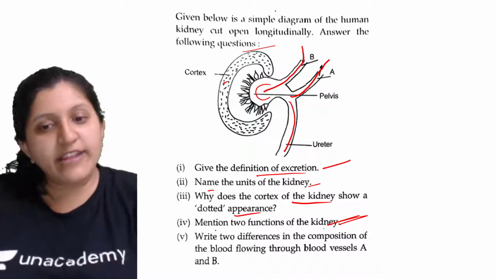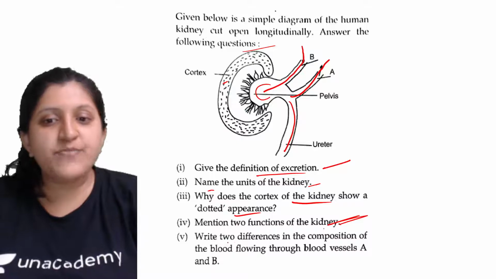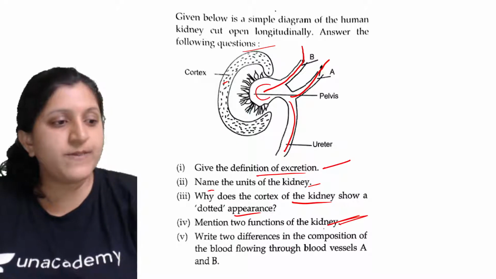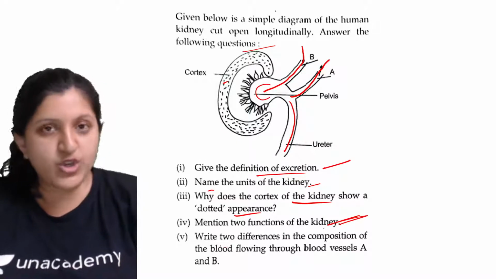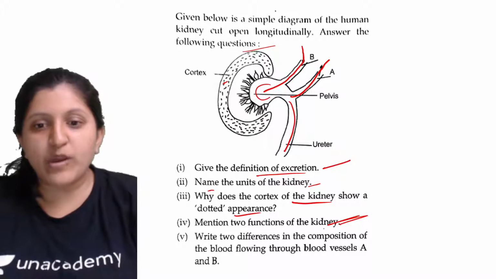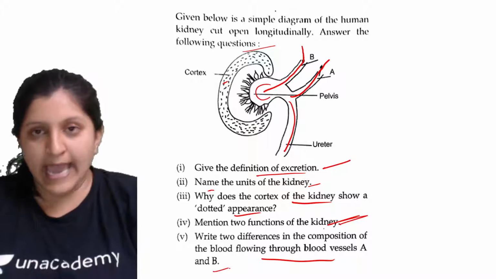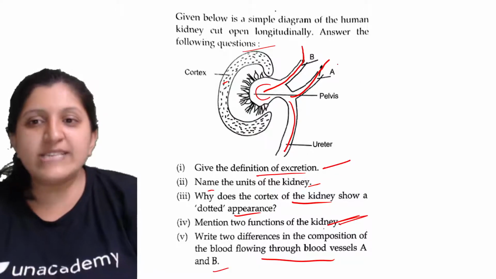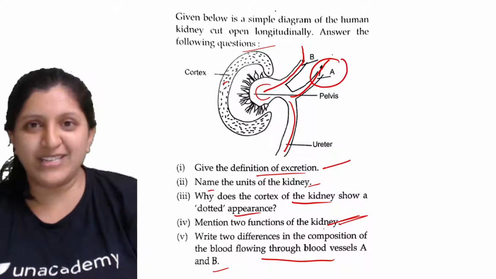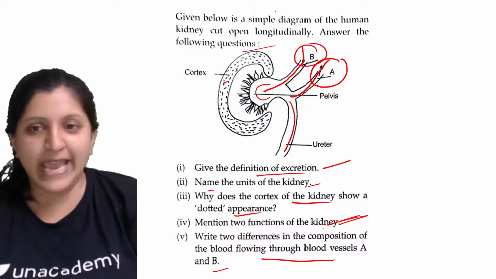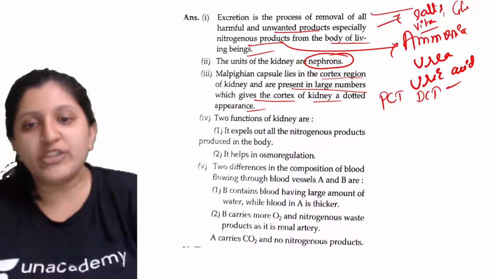Okay, so next, another question. The next question says, write two differences in the composition of the blood. This is with respect to the composition of blood that is flowing through blood vessels A and B. So what is that composition of blood which is flowing through A and B? So let's see this fourth question answer.